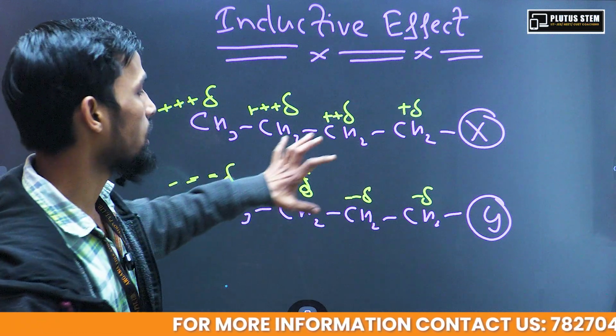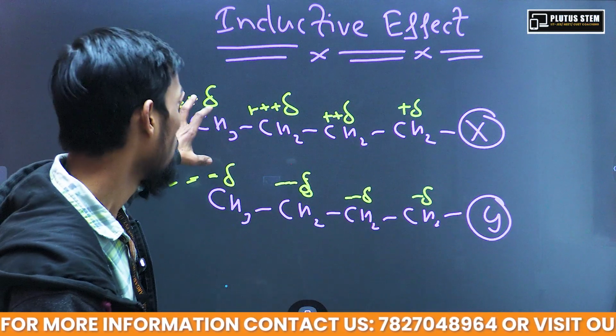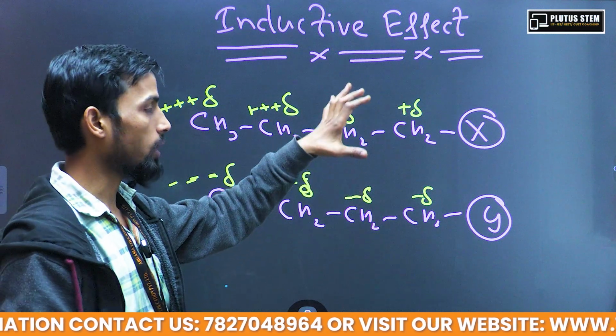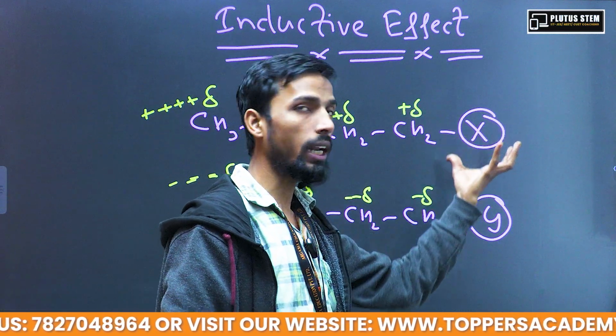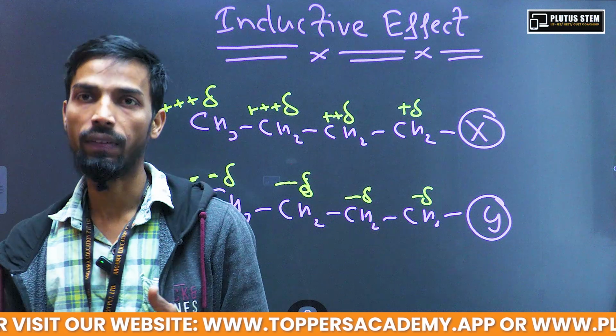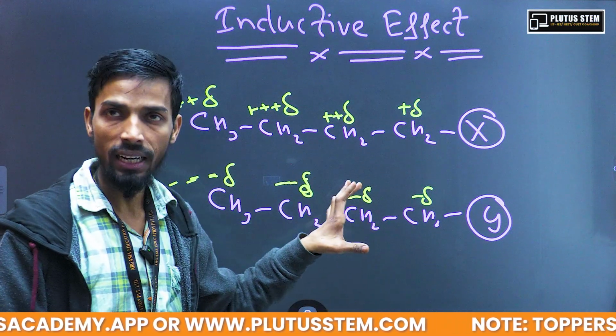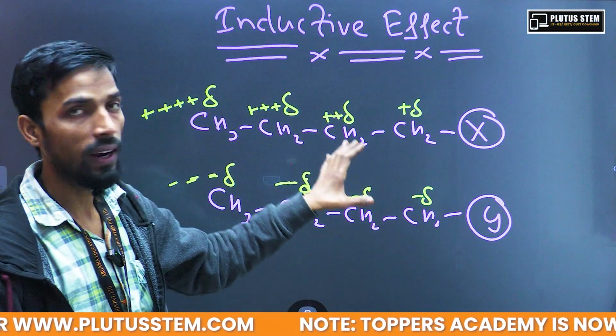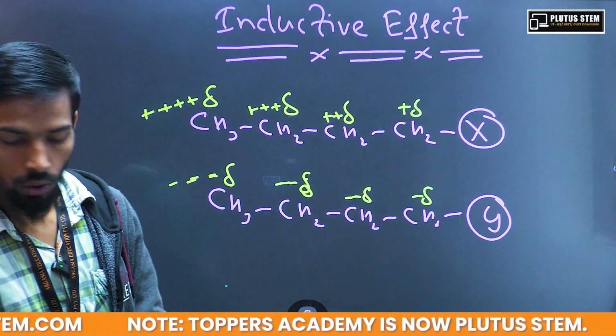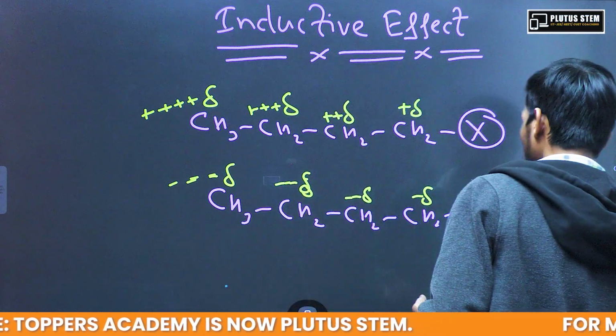If some charge is being generated throughout this carbon chain due to the presence of some atom or group of atoms, that effect is termed as inductive effect. The phenomenon is induction and the whole effect is termed as inductive effect. So this effect is a permanent effect.